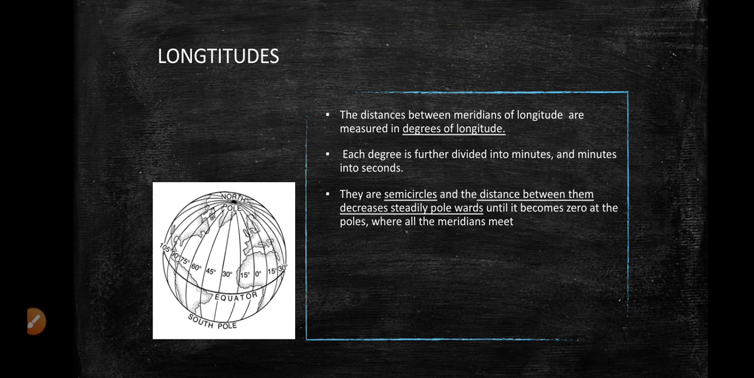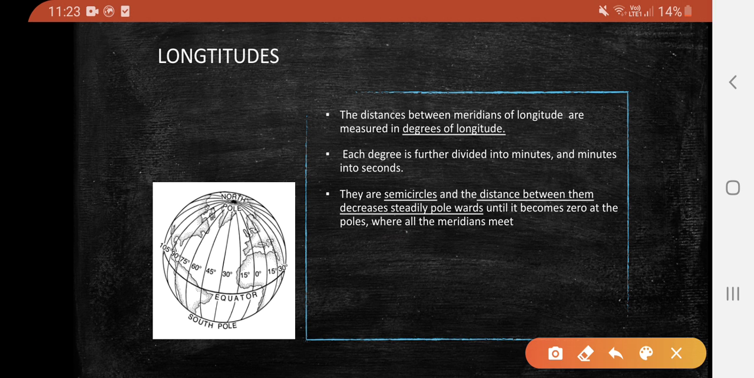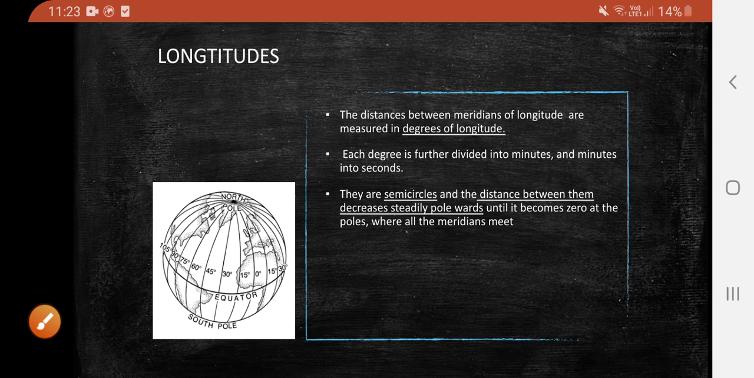The distance between meridians of longitude is measured in degrees of longitude. Each degree is further divided into minutes and minutes into seconds. So these are different longitudes. The semicircles and the distance between them decrease steadily towards the poles, and it becomes zero at the poles. So in this picture you can see the distance between them is decreasing towards the poles. So it will become zero at the pole.